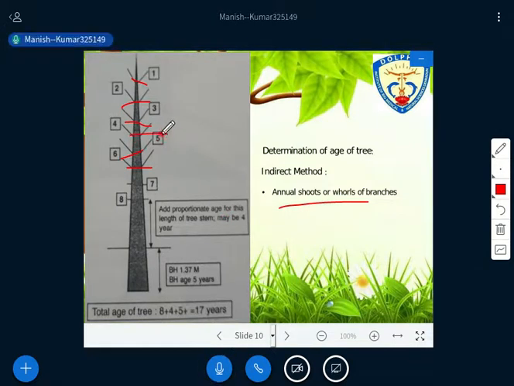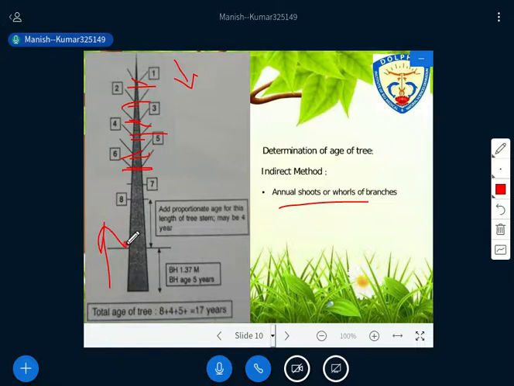So you can clearly see that if you talk about whorls of branches, it means in such types of trees, one can see all the branches of a particular year radiate from the same band. If you look at the same band, all these branches appear there. So we need to count all these bands, and from here we should start the counting. Start the counting from the upper side, not from the downward side. That we need to understand. Is it okay?